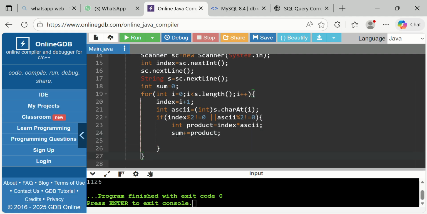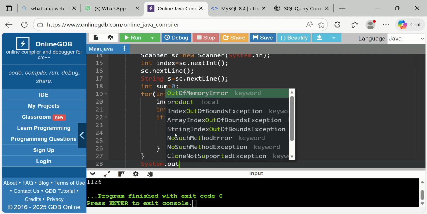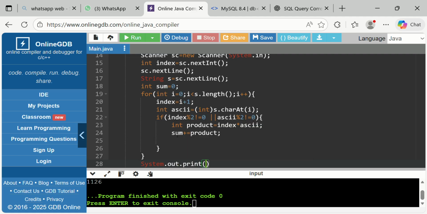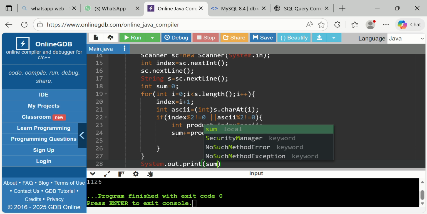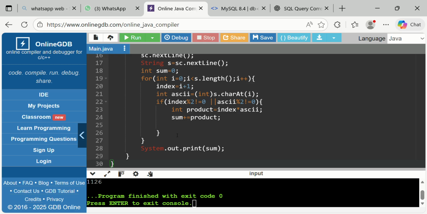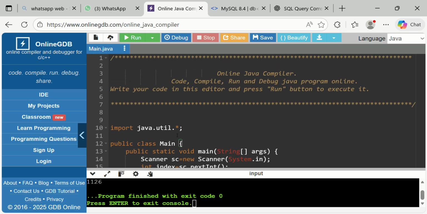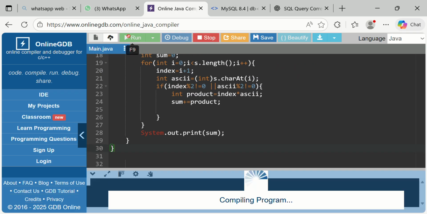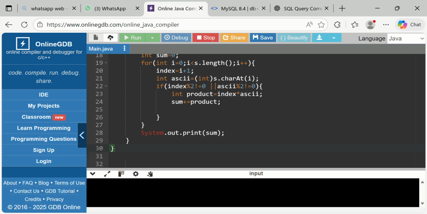Okay, now we are going to print this. After the if and after the for loop, we are going to print our statement. The system has to print the sum of the products whose ASCII or index or both ASCII and index are odd. So now we will give our input, which is 5, and next we'll get 1126. So this is how we have cracked our code.